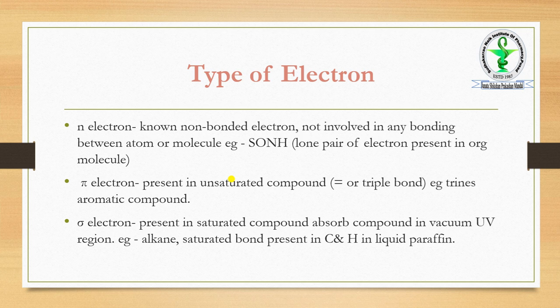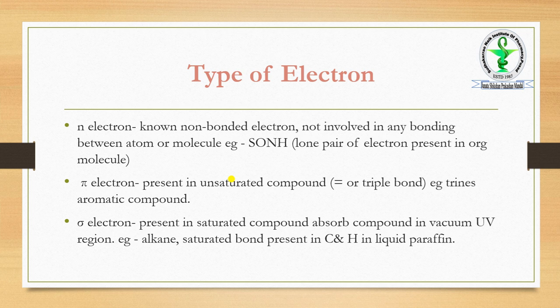That region is called the vacuum region. Generally, sigma electrons absorb radiation in the vacuum region. An example is single bonded alkane, whatever saturated bond is present in carbon-hydrogen, as in liquid paraffin.